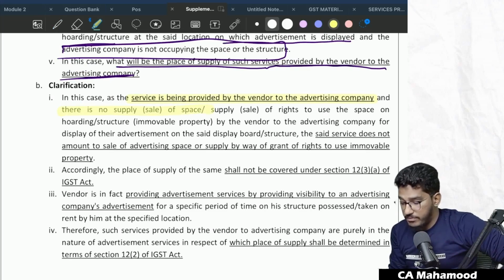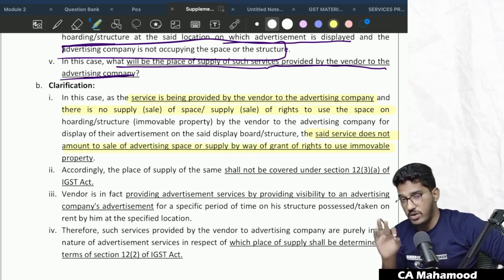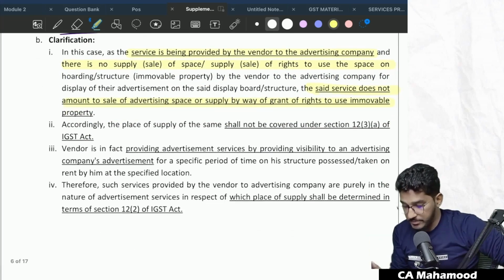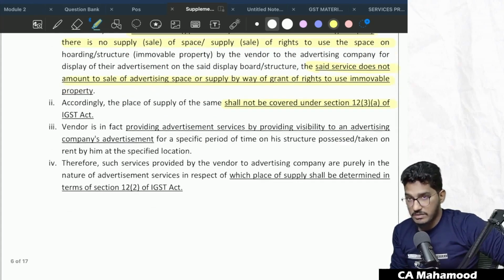So in this case, as a service is being provided by the vendor to the advertising company, and there is no supply of space or supply of rights to use the space on hoarding or structure by the vendor to the advertising company for display of their advertisements on the said display or structure, the said service does not amount to sale of advertising space or supply by way of grant of rights to use immovable property. That means this is not the service in relation to immovable property. Accordingly, the place of supply of the same shall not be covered under 12 subsection 3 of the IGST Act.